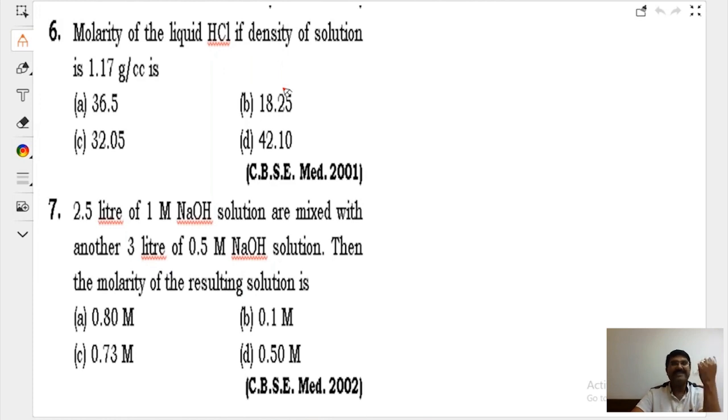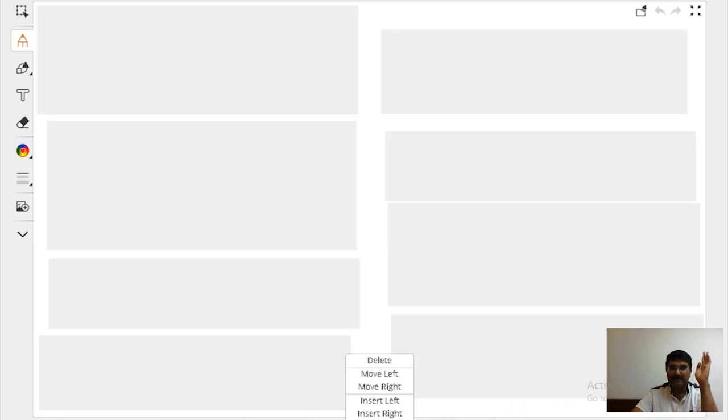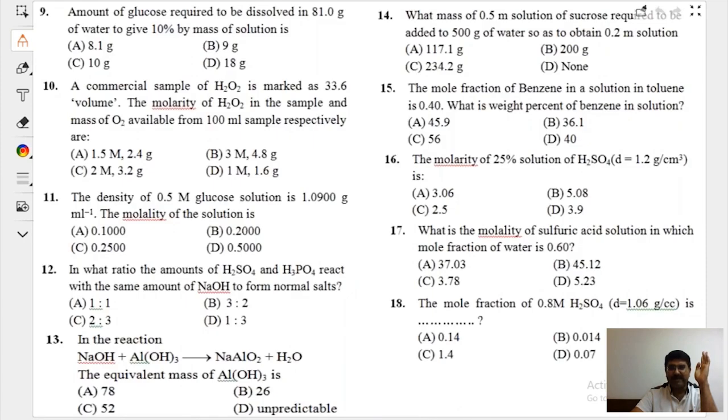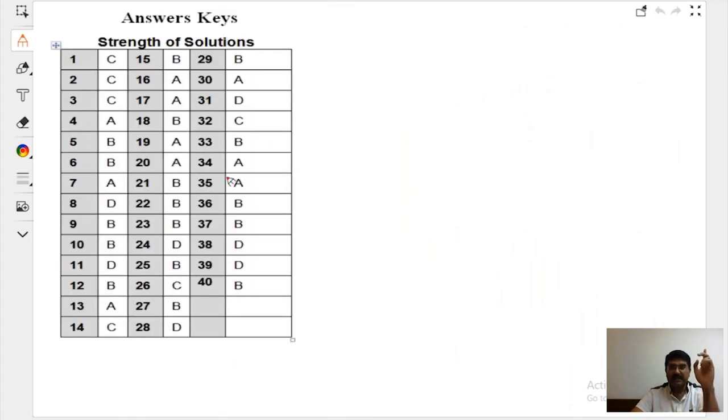Don't worry, beta. Leave everything on me. I'm assuring you, you will be the best. That's my job, right? And this will be homework for you people in terms of objectives. So I think you know what I want to do and where I want to take you. We'll be doing everything. This will be your homework after the session. Answers have been provided. The solutions of this will be provided in the next session, with hints for these questions.